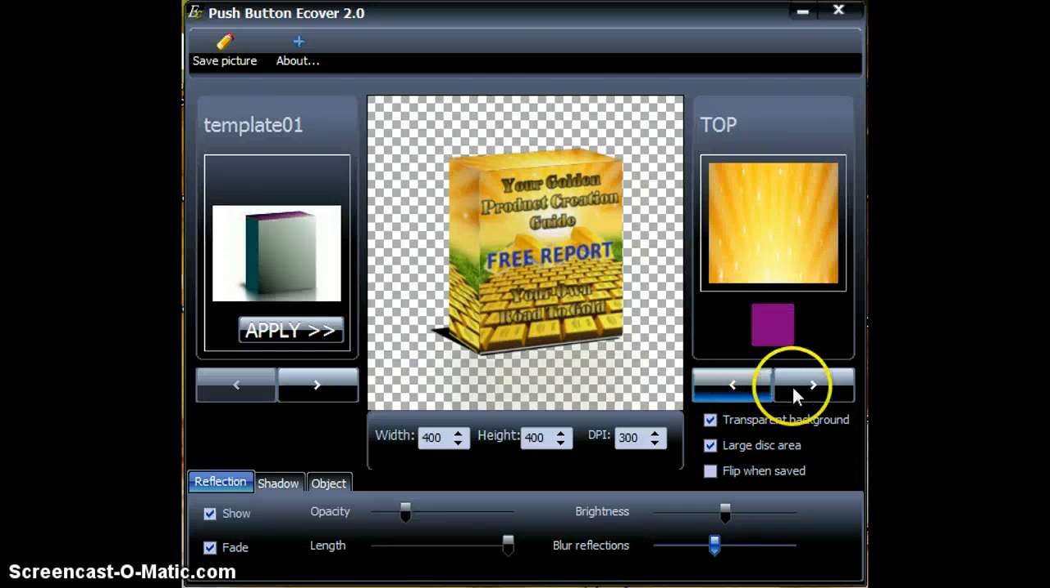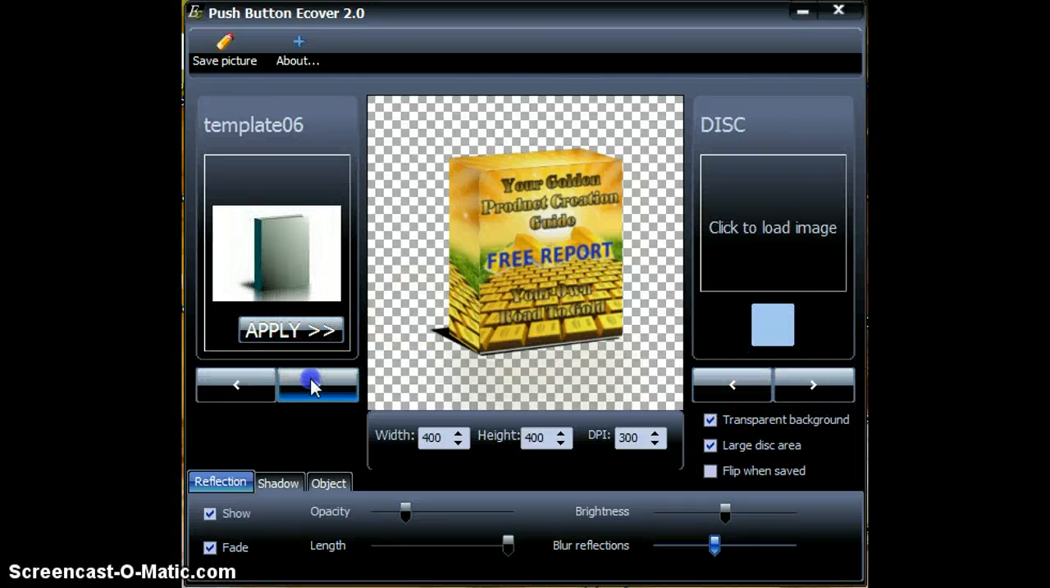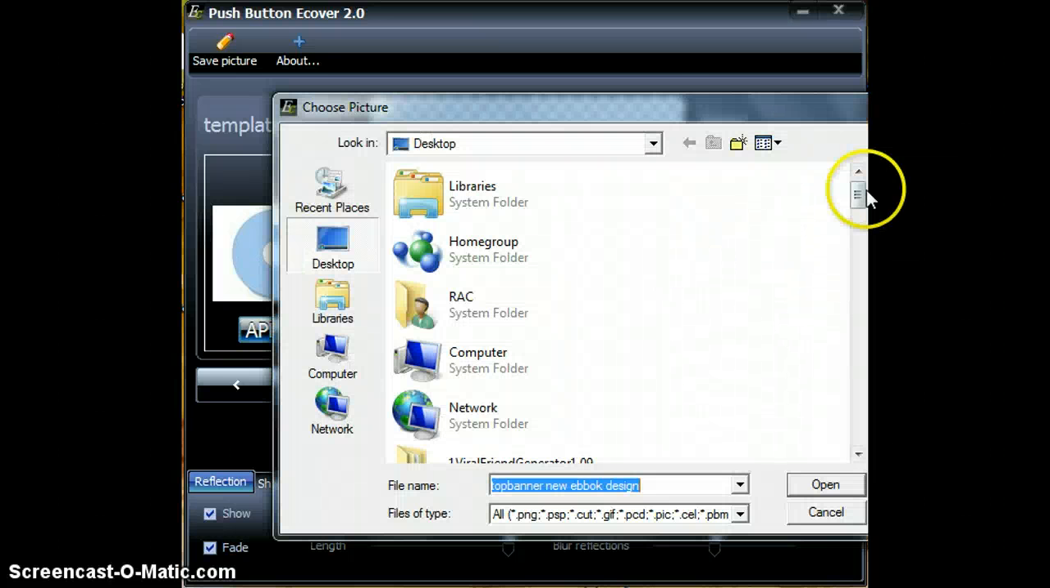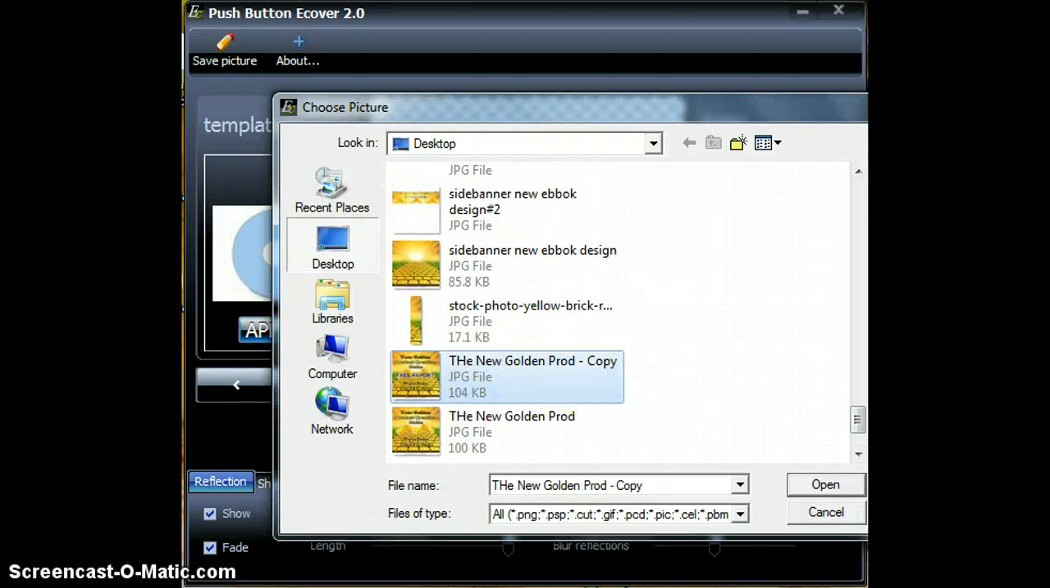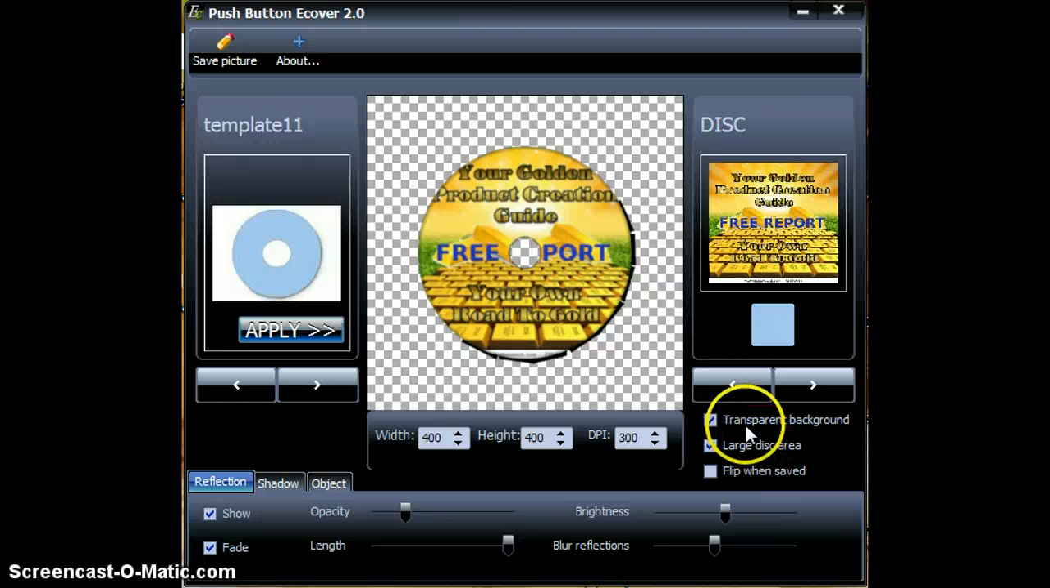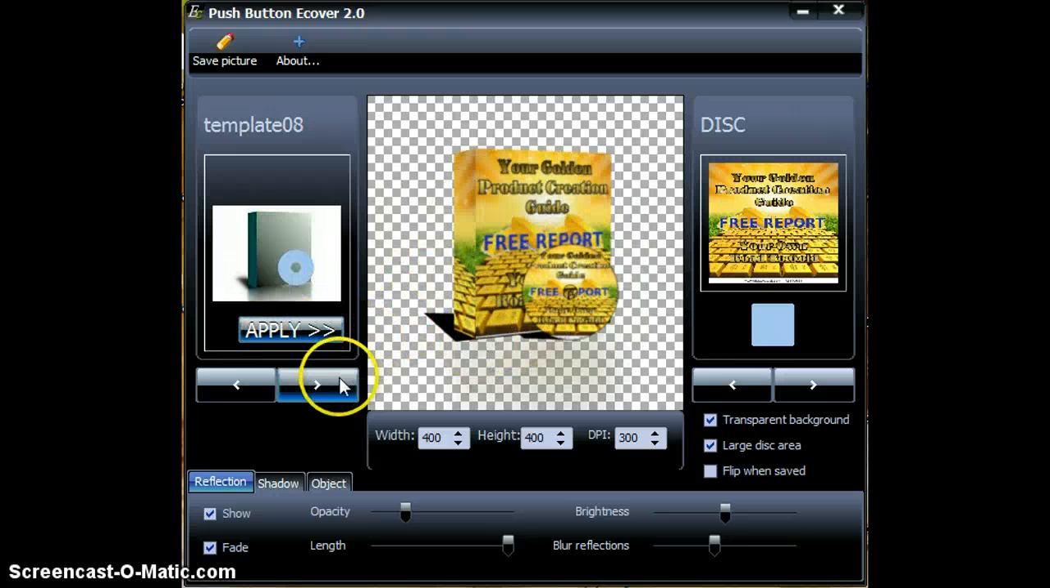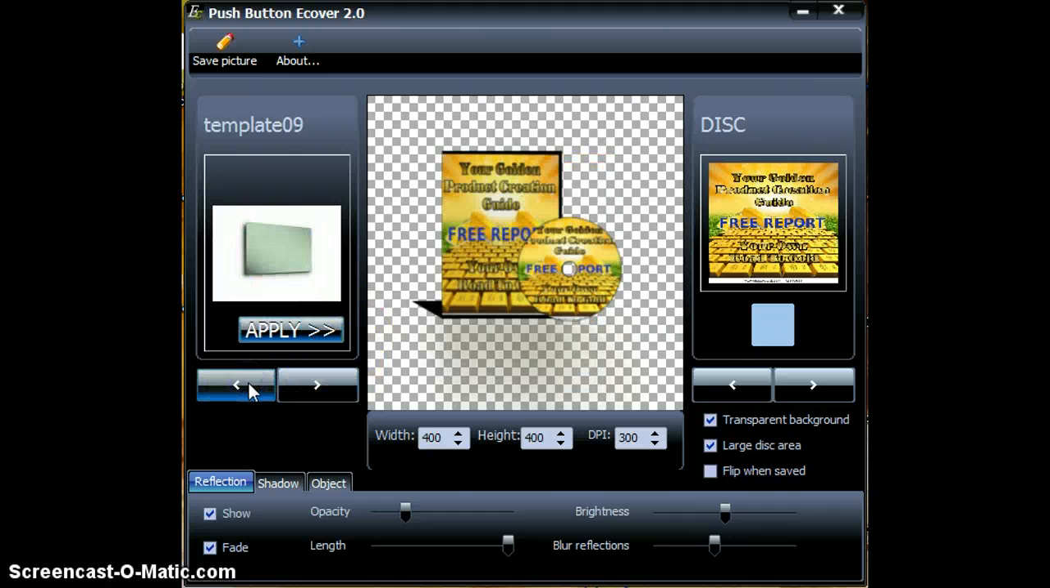Okay, now you see the disk image here. We go back to the disk template, hit apply, find the image that you would like, and again we'll go with the free report just because it's quick, simple, and there you have it. Now as you go back through, you'll see that it's already been applied to everything for you, whether you're wanting a disc or a book and a disc, which is one of my favorites right here.